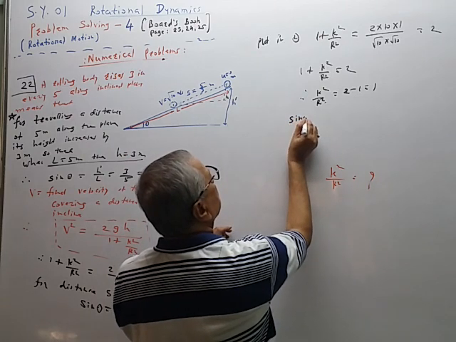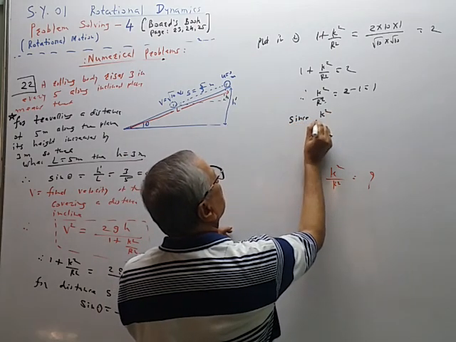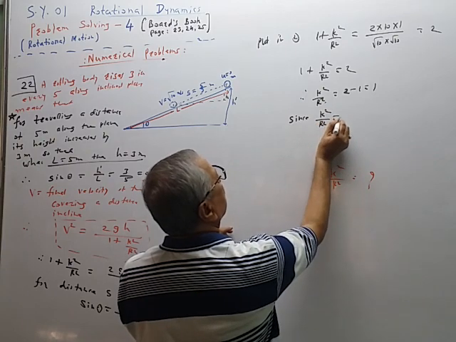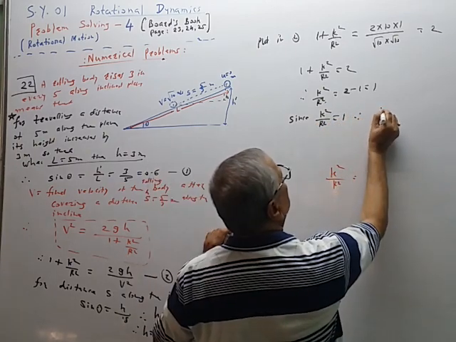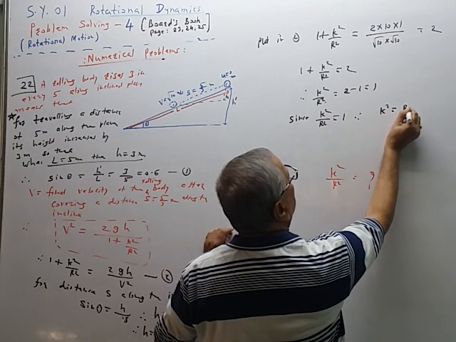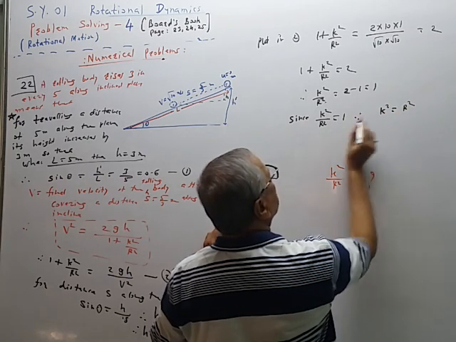Since k square upon r square is equal to 1, therefore k square is equal to r square.